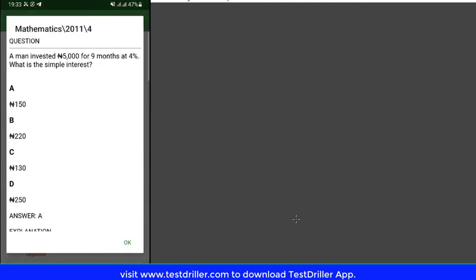So let's take a look at the question. A man invested 5,000 for 9 months at 4%. What is the simple interest? So let's write what we know. We know that the principal, a man invested, so the original investment, the original deposit, is always the principal. So the person invested 5,000 and the time is within a period of 9 months.